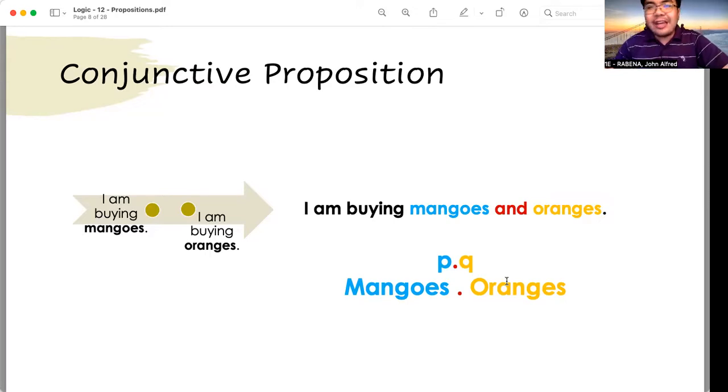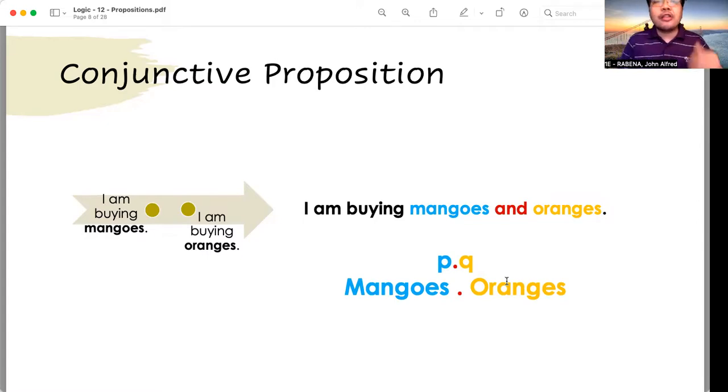You can think of any topic under the sun to create a conjunctive proposition. For example, the front runners in the elections are Bongbong Marcos and Vice President Leni Robredo. Bongbong Marcos and Leni Robredo are the two persons being combined in that conjunctive proposition, and it makes use of the word and as a conjunctive word. So that is a type of conjunctive proposition.